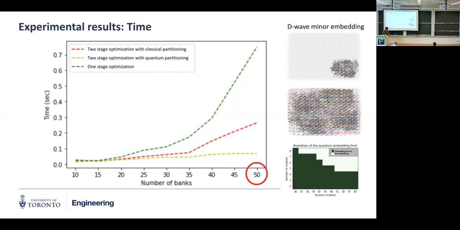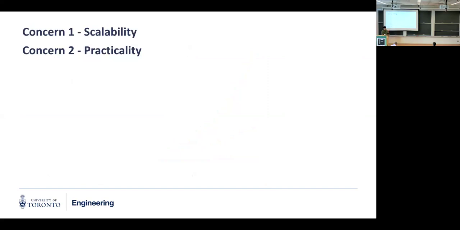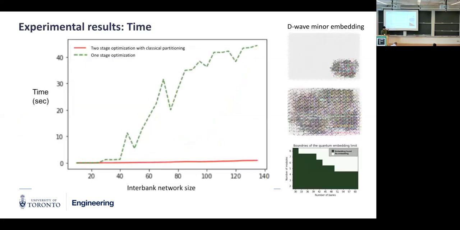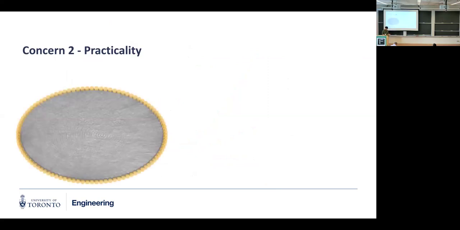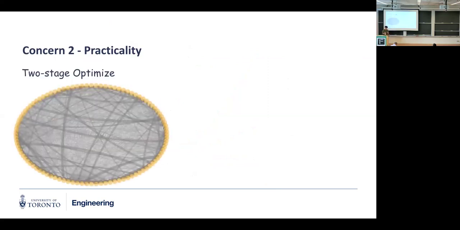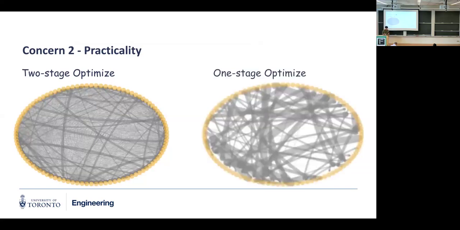So this is the final slide I want to show. Remember, we had two concerns: scalability, and that the changes of cross-holding are too much. With the time comparison, scalability is solved, because the time we have now is much better compared to the original one-stage optimization. What about the second concern? With this two-stage approach, the changes are much less compared to the original one, because we're just doing things within each module, which gives less drastic change.